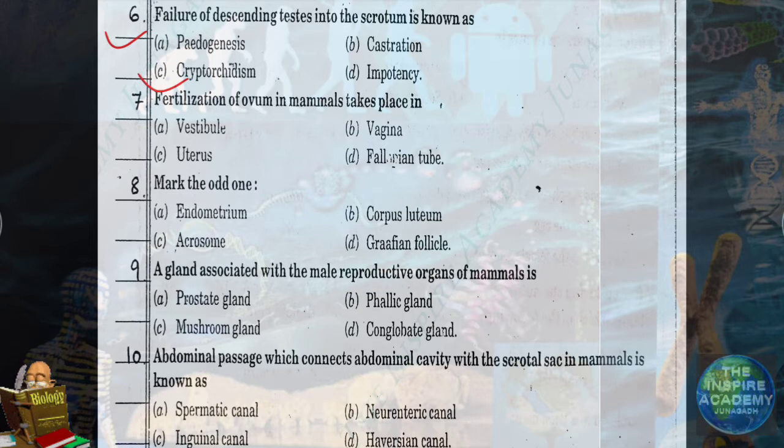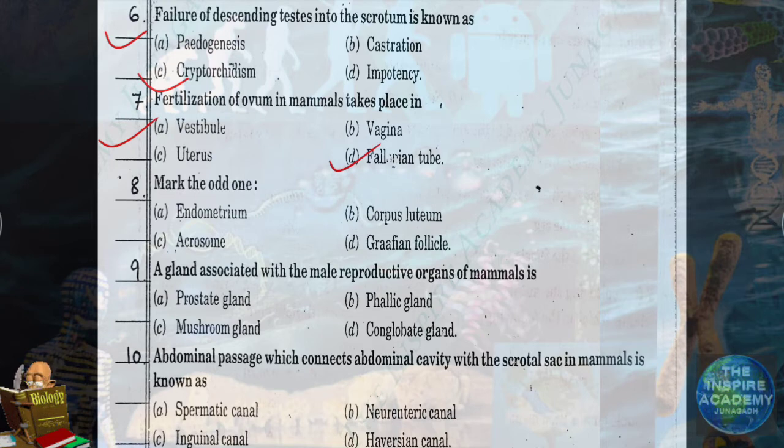Question number 7. Fertilization of ovum in mammals takes place in. Where does it fertilize? Oviduct, that is fallopian tube. So answer will be fallopian tube. In fallopian tube, ovum fertilizes with sperm.